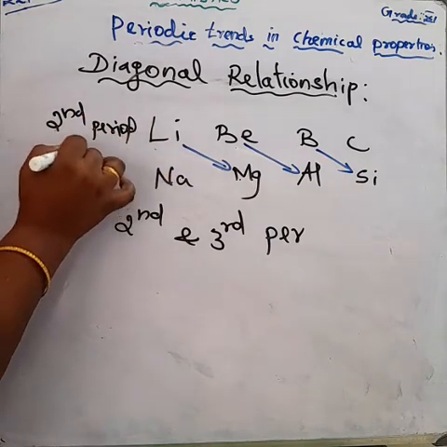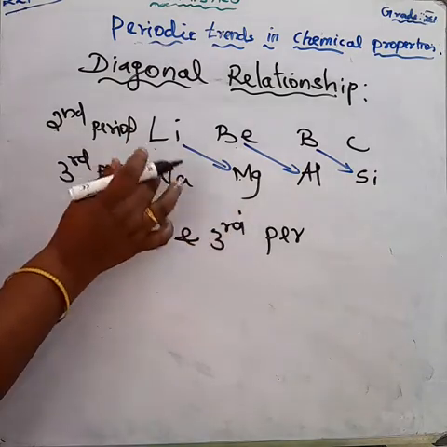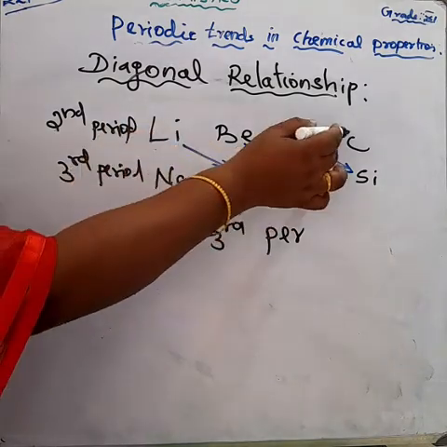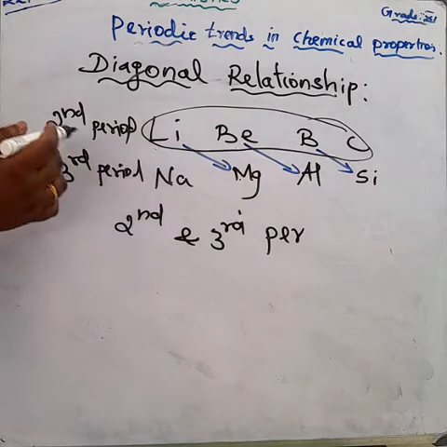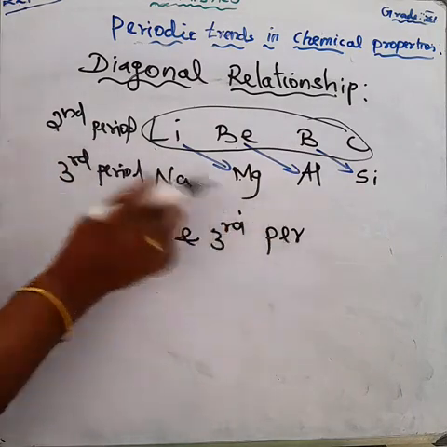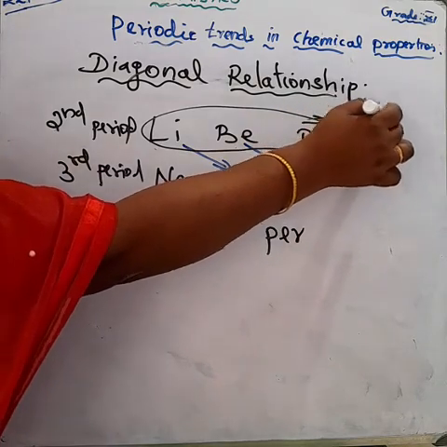Okay, so here when similarities of this element, already we studied that the first element of the second group elements, this is the covalent character. All the other elements show the ionic character, we know.